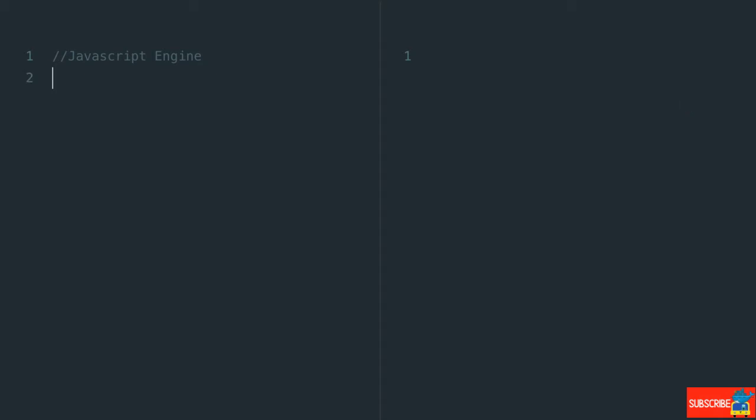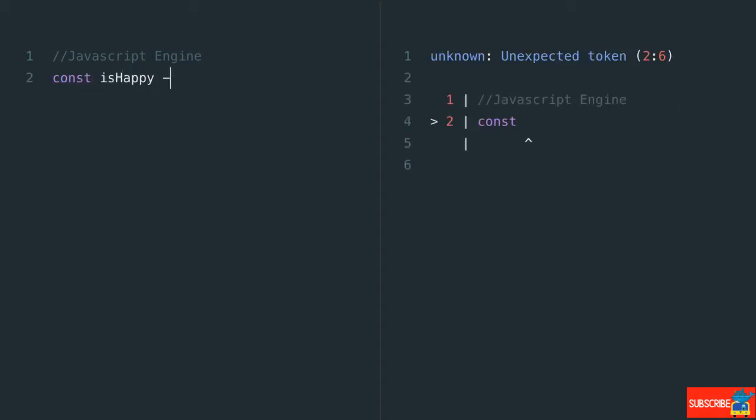Well, if I write some code, like let's say const isHappy equals true. Well, we just wrote some JavaScript. I'm assigning the true boolean to the variable isHappy. Now, how do we read this? Or how does the computer read this?